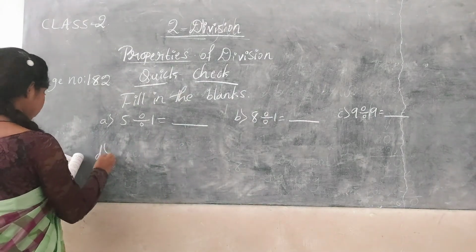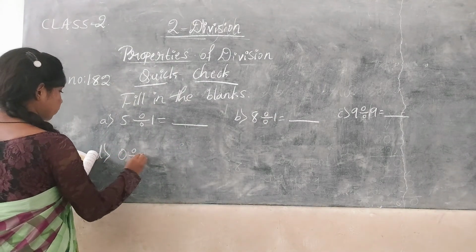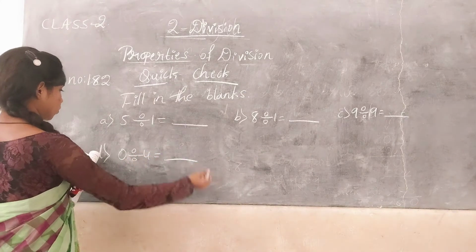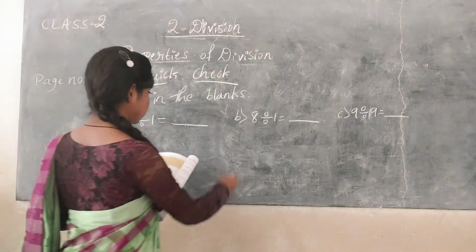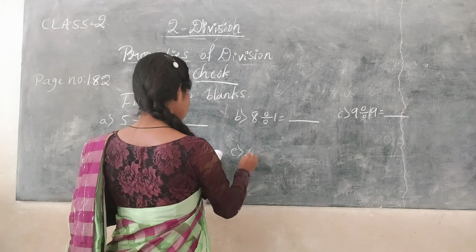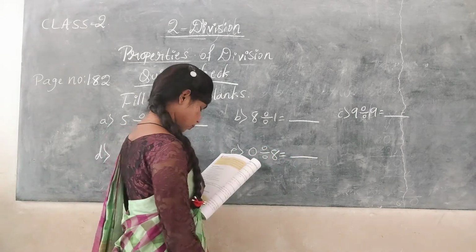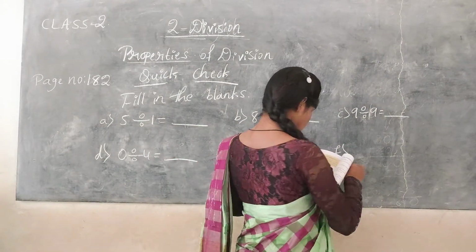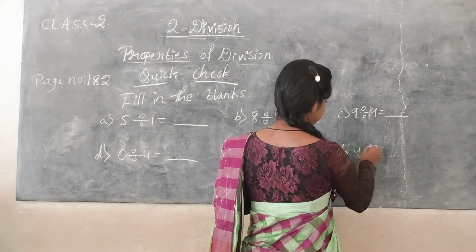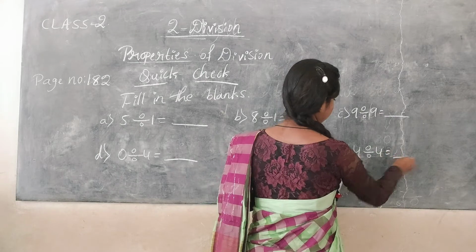Then D1, 0 divided by 4 is equal to dash. E1, 0 divided by 8 is equal to dash. And F1, 4 divided by 4 is equal to dash.